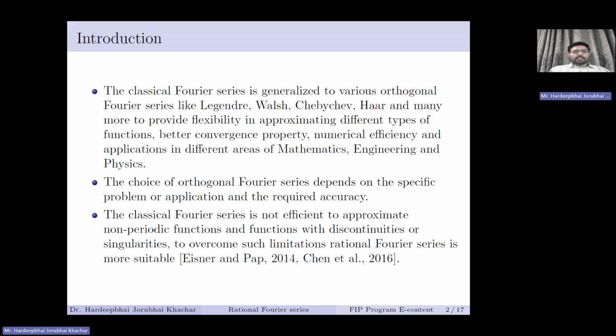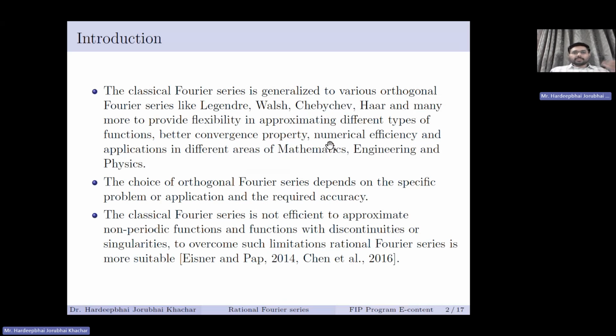So let's begin. The classical Fourier series, as we all know, is generalized by various orthogonal Fourier series like Legendre, Walsh, Chebyshev, Haar, and many more. So we have different types of Fourier series with respect to different orthogonal systems, and we use these for various applications.